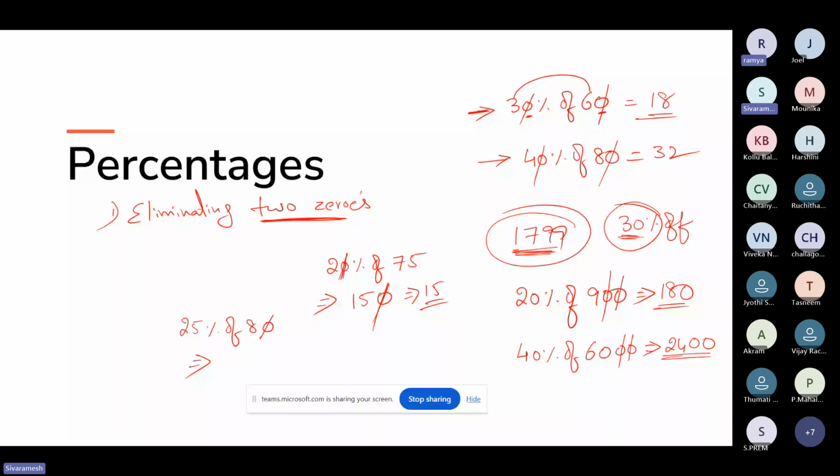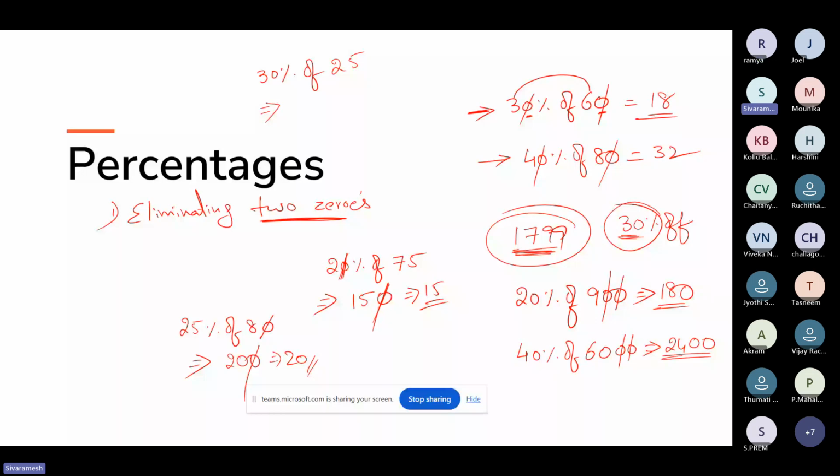So in 200 I can eliminate one zero. So now the actual answer is 20. Okay. Now one more question for you guys. Let's say, what is 30 percentage of, let's say, 25? Okay, 30 percentage of 25. So what is 30 percentage of 25? Can you answer this now? 7.5, sir. Yes, very good.